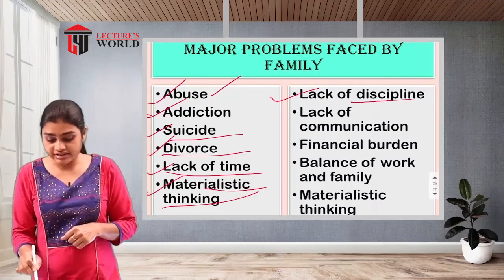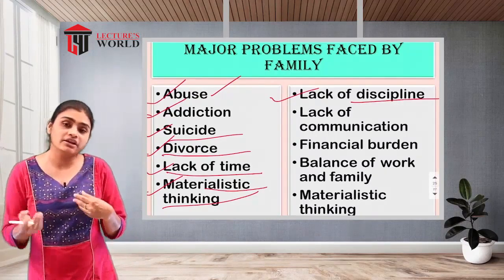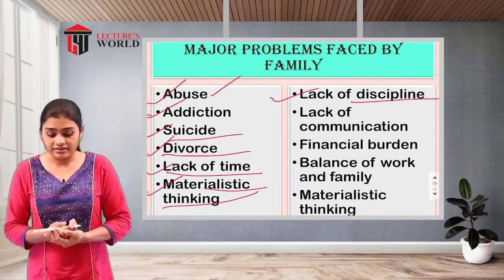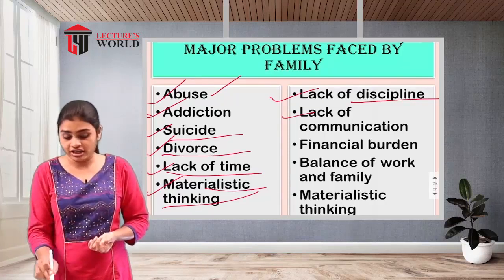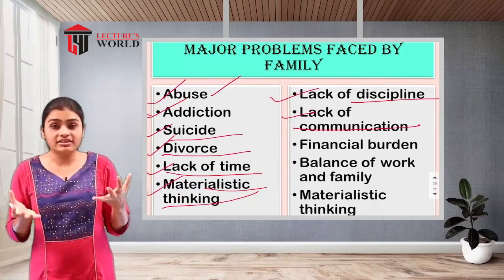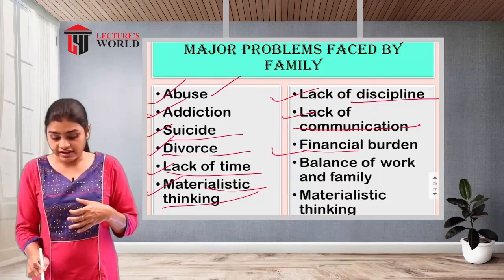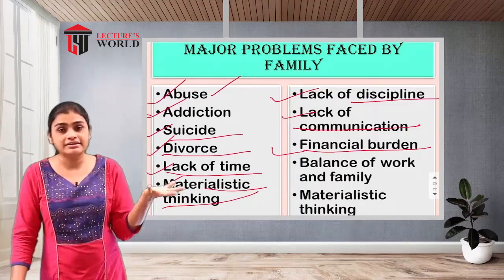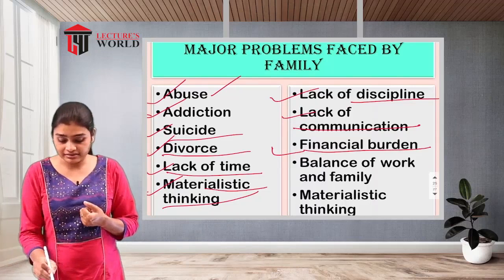Then lack of discipline. When no one is following the rules and regulations of the family, and there are no specific timings for doing any activities, at that time lack of discipline will be the issue. Then lack of communication, which will lead to conflicts and quarrels among the family members. Then the financial burden, when there is any emergency situation or crisis.